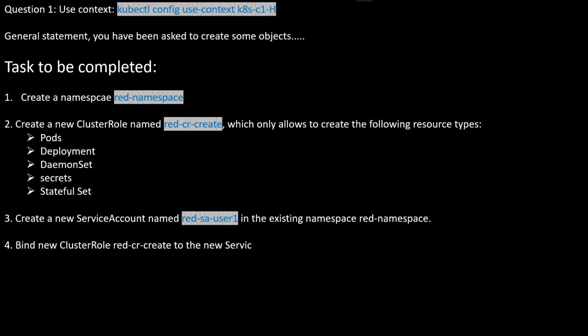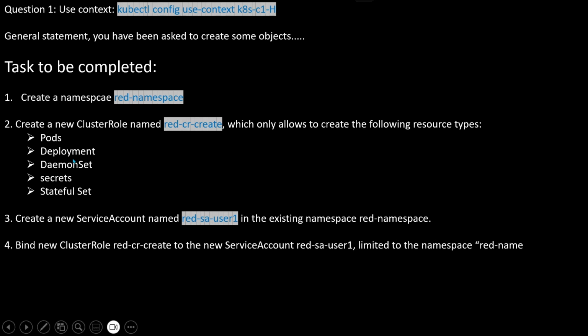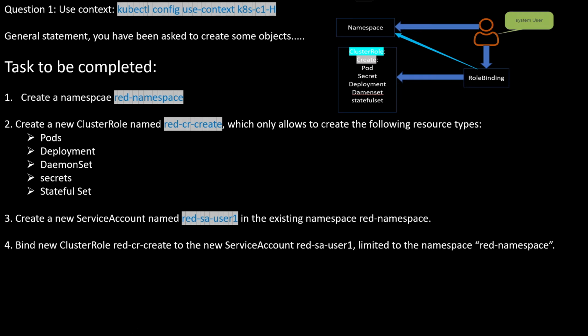After that, bind the new cluster role that we created earlier in our second task to the new service account and limit it to this namespace. One can observe that a cluster role is always created with a cluster role binding. ClusterRole and ClusterRoleBinding are not namespace objects. But here in the question it is asked that it is limited to the namespace. But we also know that we can bind a role binding with a cluster role. It means that it will ask us to create a role binding instead of a cluster role binding.